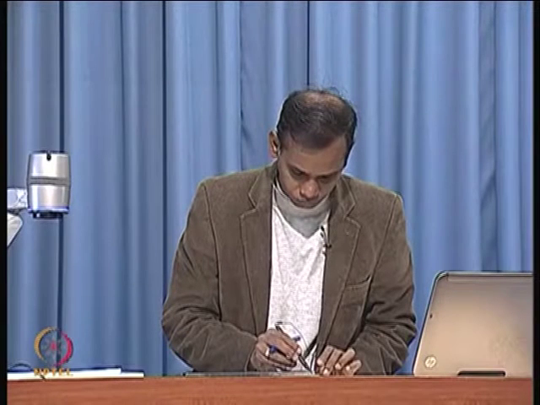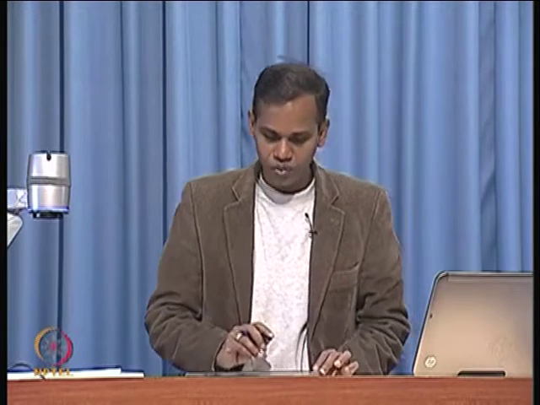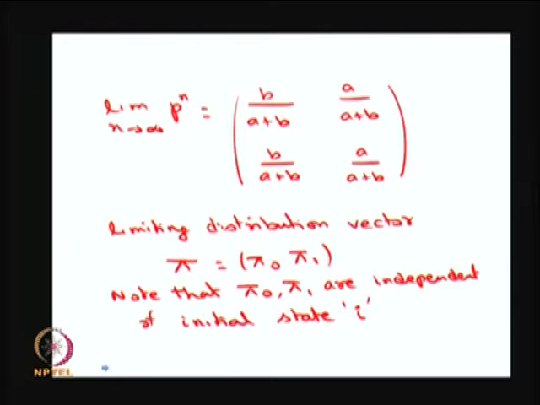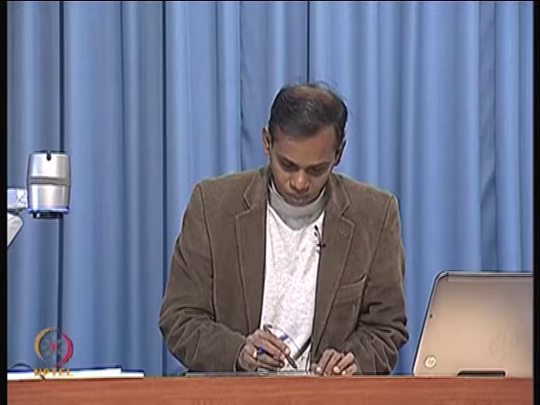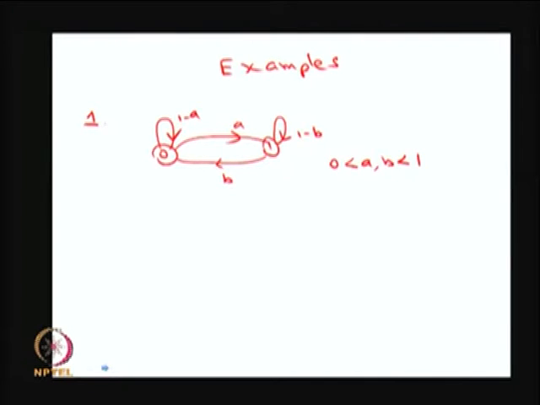If you solve the two state model with pi is equal to pi P, you will get pi naught equal to b divided by a plus b and pi 1 equal to a divided by a plus b, and it satisfies the summation of pi's equal to 1, and it also satisfies pi is equal to pi P. That means this model is an irreducible aperiodic positive recurrent model. Therefore, the limiting distribution is the same as the stationary distribution also.